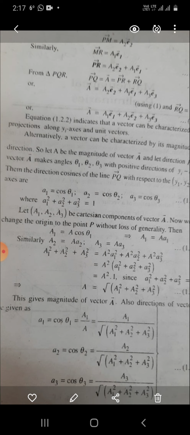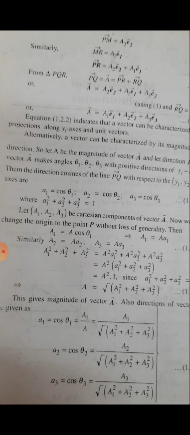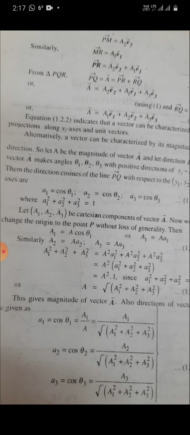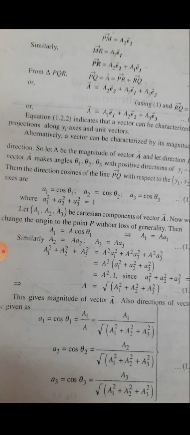Now we change the origin to the point P without loss of generality. Then A1 is equal to A cos theta 1. It implies that A1 is equal to A times a1. Similarly, A2 is equal to capital A multiplied by a2, and A3 is equal to capital A multiplied by a3.